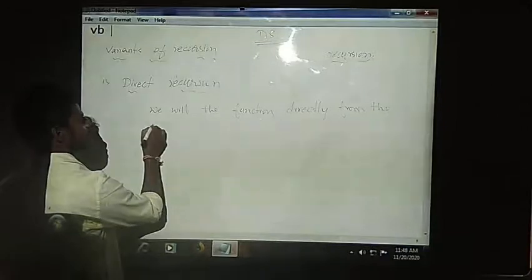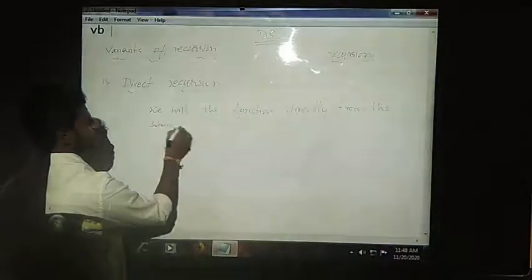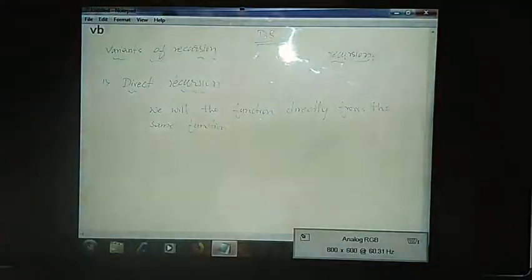Meaning to say, every function that is called by some other function will be the same one, as we have seen in yesterday's session. That is, the factorial function will call the factorial function itself.